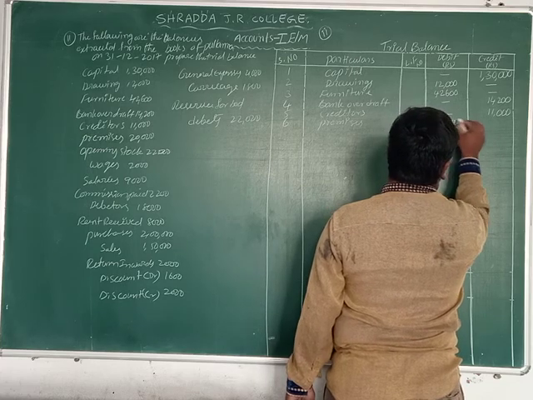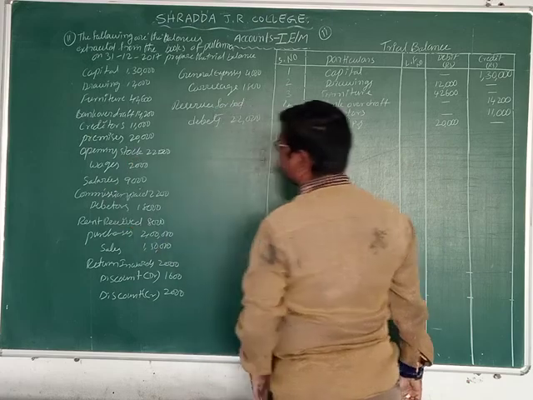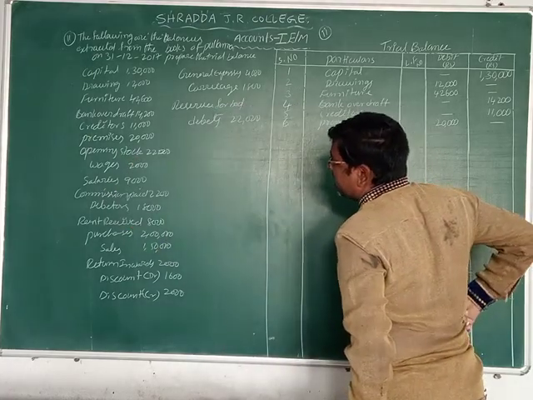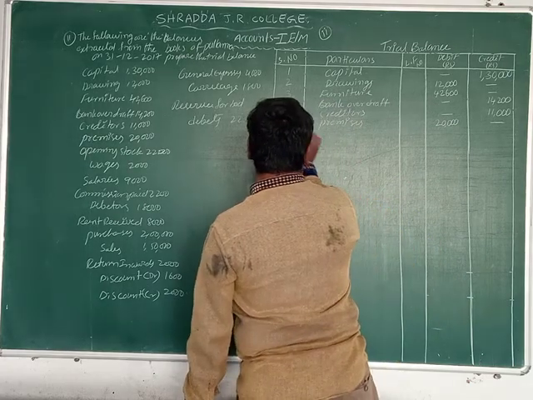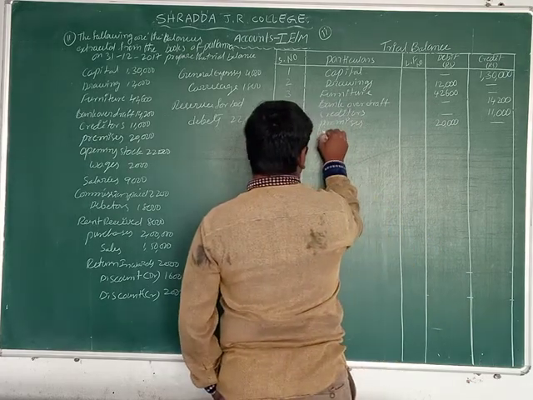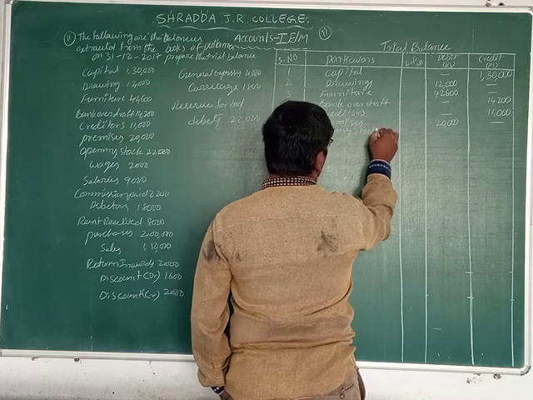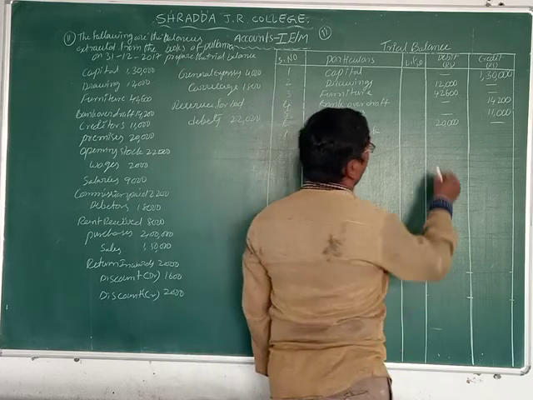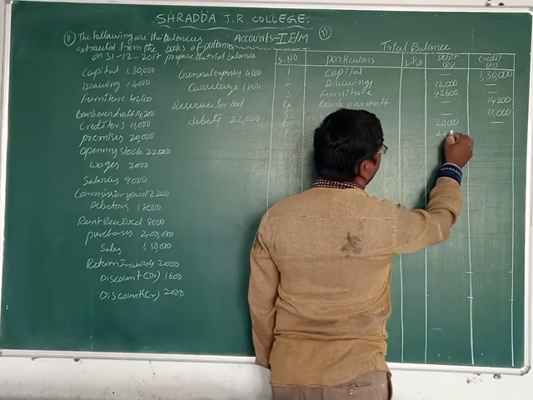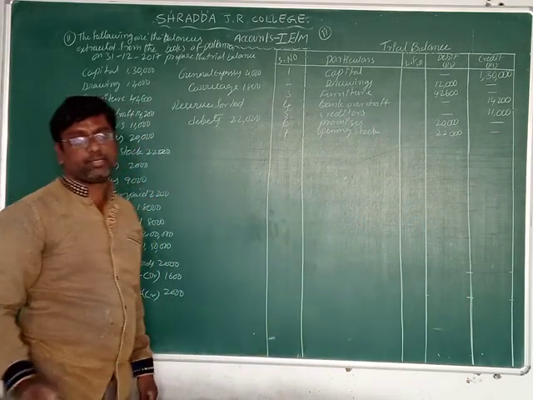We record it in the debit column. Now next one is opening stock. Opening stock is one of the assets. Then we record it on the debit side. What is the value of opening stock? 22,000. Now we record it in the debit column, 22,000 rupees.